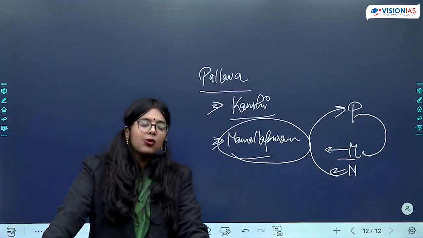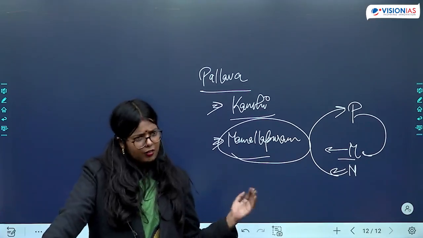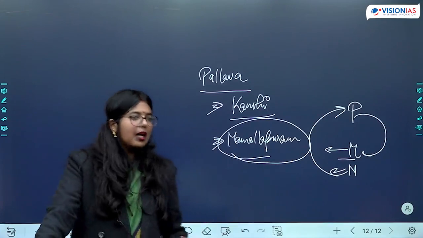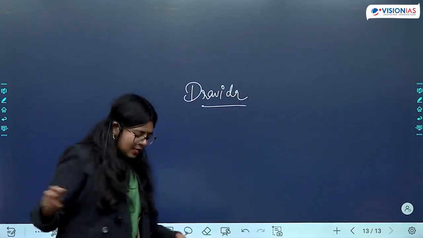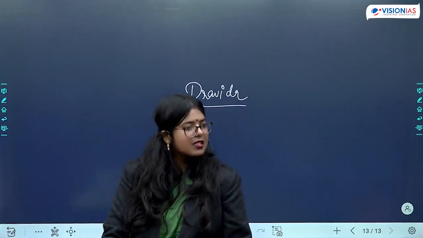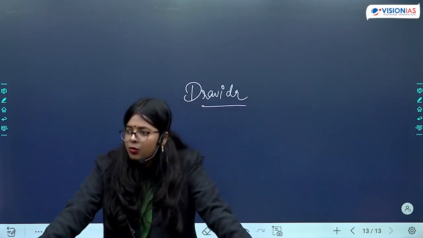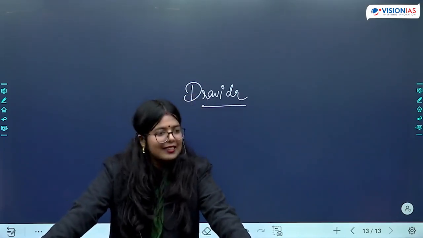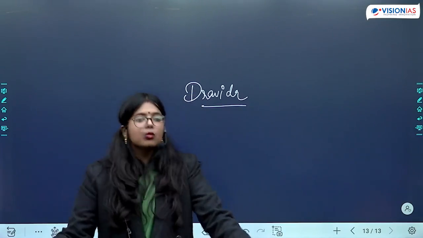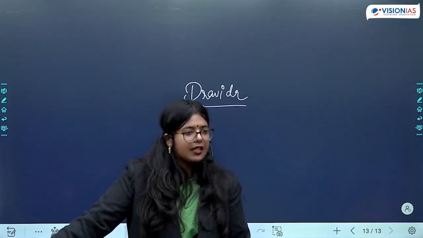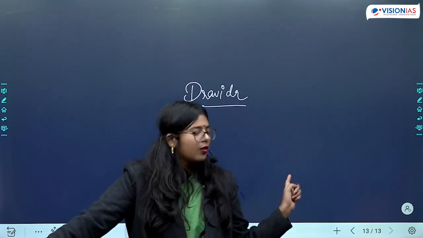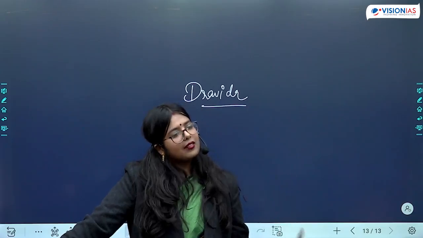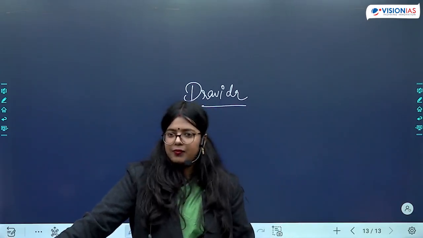Now, when we are talking about Pallavas, in terms of culture, we discussed literature. When we are looking at the temple architecture, they are the ones who are associated with starting the Dravid temple architecture style. Okay, so they are the ones who will start the Dravid temple architecture style, which is going to reach its zenith during the period of Cholas. Okay, so Nagar, Gupta, Vesar, Chalukya, and Dravid, Pallava. Is this clear?